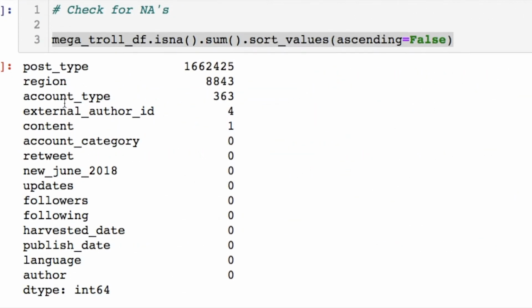The first thing we should check doing our exploration is looking for NaN values or null values. You'll notice that we have these 5 particular columns that have at least one null value. We have quite a bit for this post type. We're gonna need to investigate these and figure out if we need to update this information or get rid of these rows.